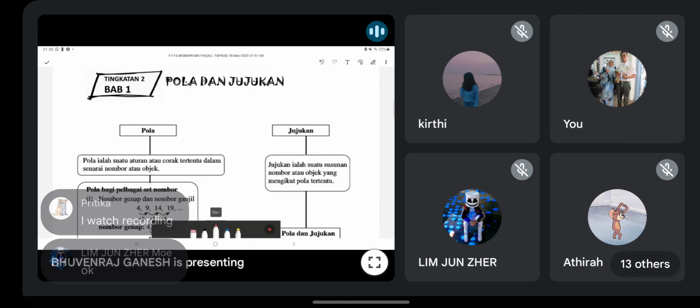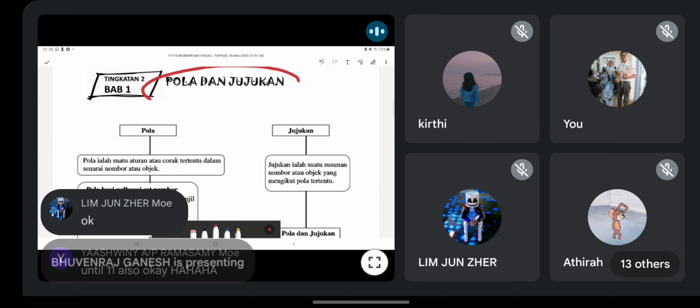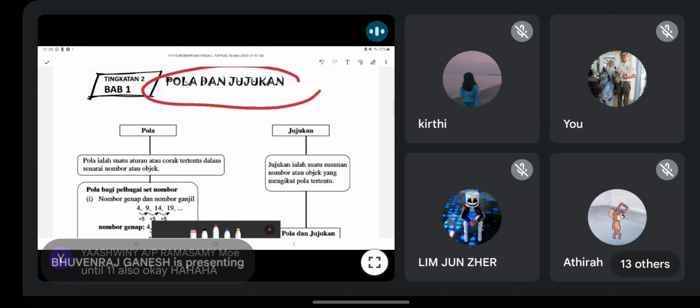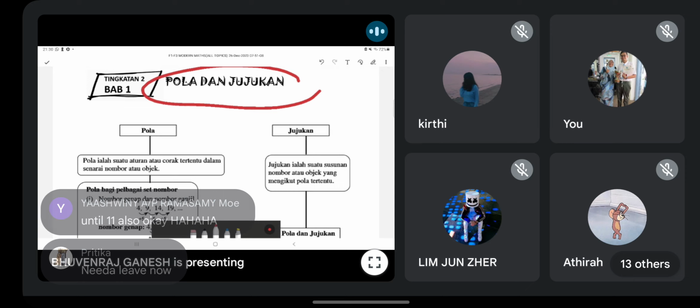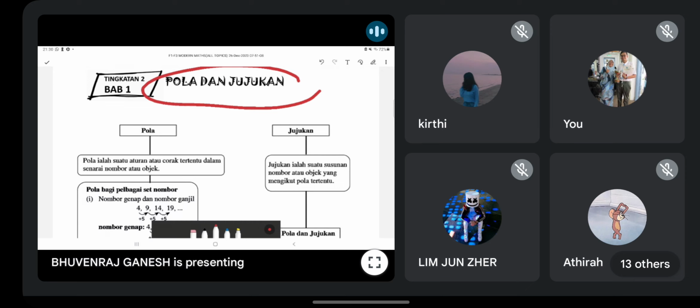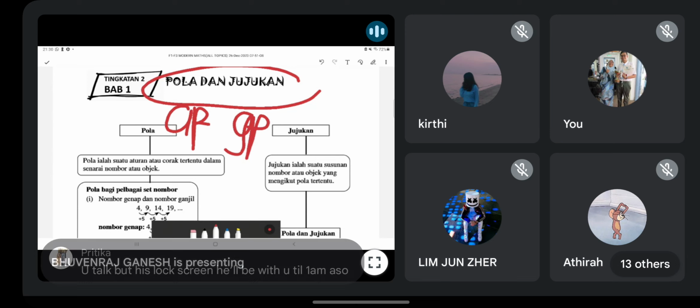Okay, so next one, we talk about Form 2 Chapter 1, patterns and sequences. You can watch the recording because you learned Form 1 already. Form 3 we will do tomorrow, definitely. Form 3 to Form 5 is tomorrow. So Form 2 Chapter 1 we learn patterns and sequences, pola jujukan. Basically, if you learn Additional Maths, this is your AP GP. Janjang arithmetic, janjang geometric.